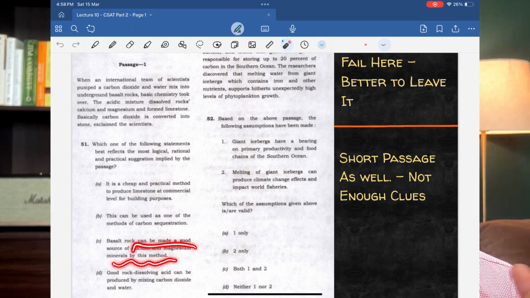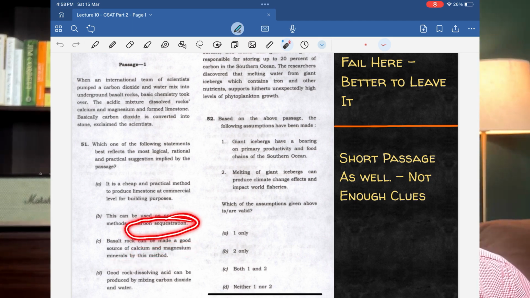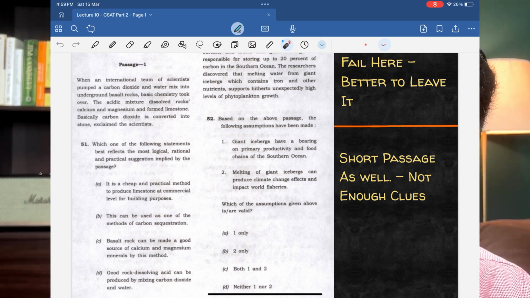If I can assume that this can be a very good method of carbon sequestration, expanding this thought to some idea which is not even there in the passage, why should I similarly not assume that, oh yes, this method can even be used to produce calcium and magnesium, right? So even this seems to be right, this seems to be right. And next, good rock dissolving acid can be produced by mixing carbon dioxide and water.